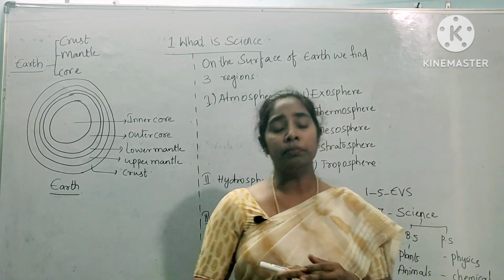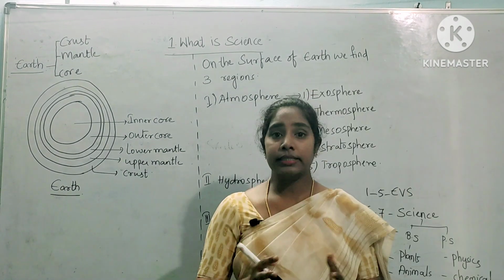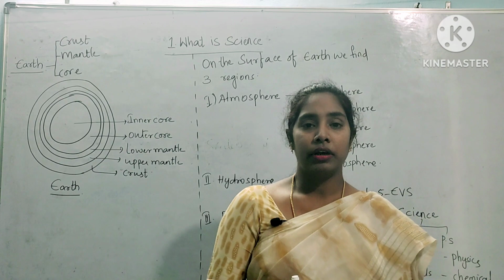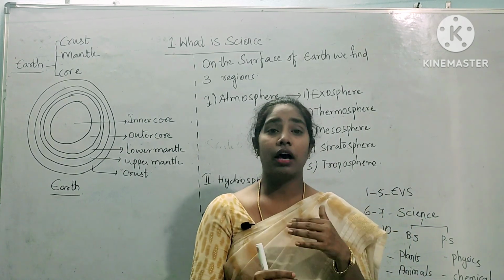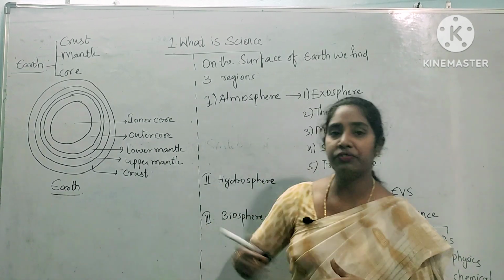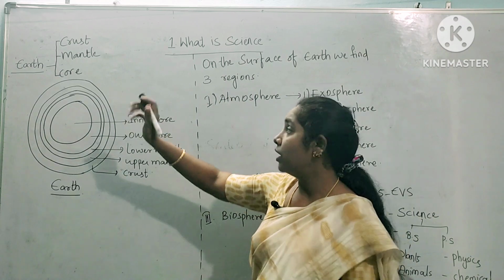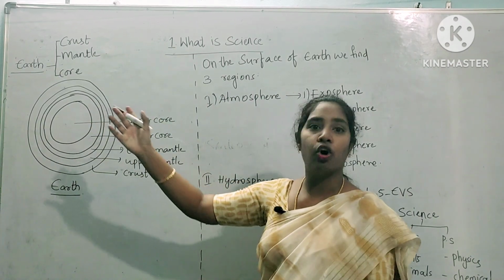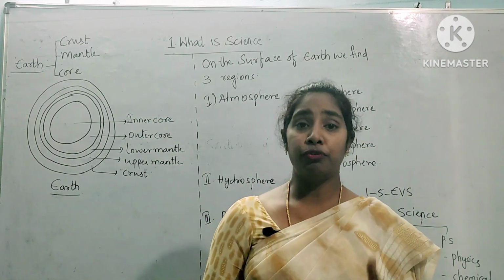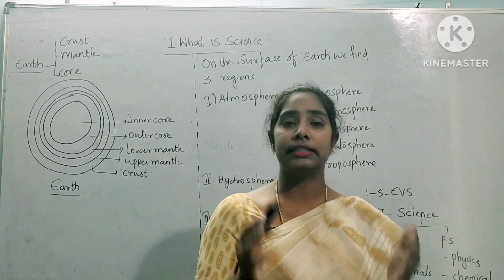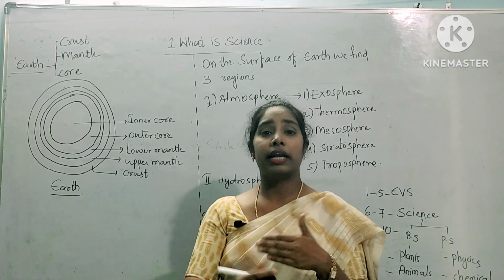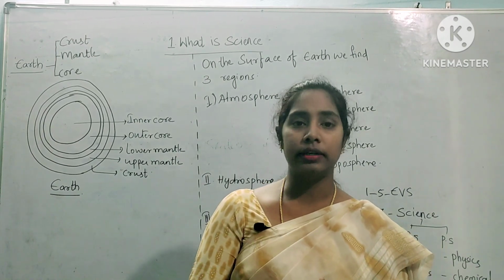Earth is a part of our solar system. It is a place where you find living organisms, where you find life existing, right? So why is there life, and what are the components which support life? Before entering into that, first let us see what the earth is. Earth is spherical in nature, you all know it. Next, earth existed 4.6 billion years ago itself. Earth has existed, and life gradually started existing on the earth.